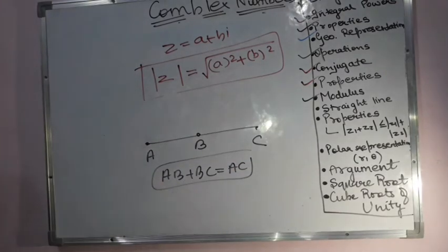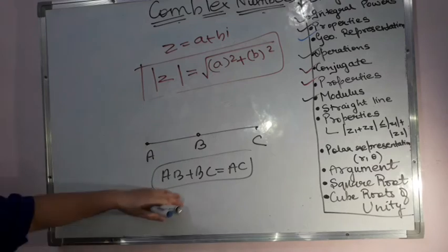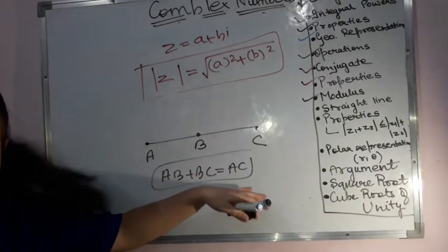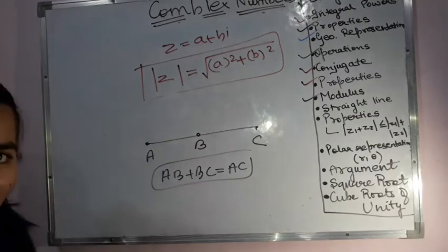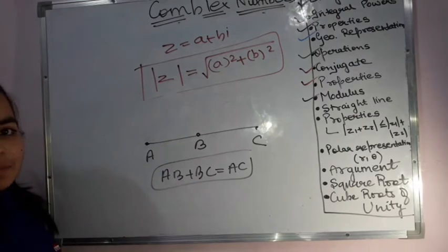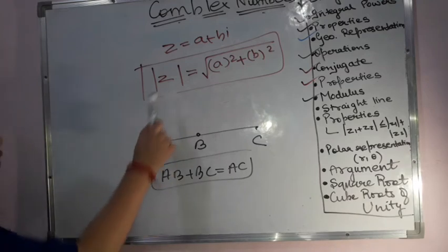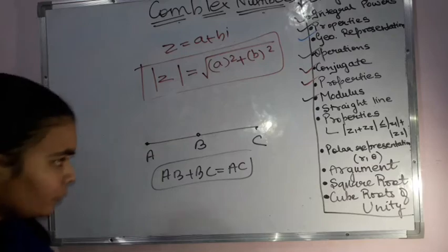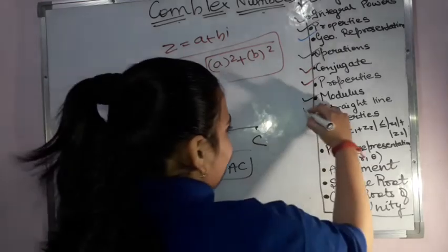So when we know this property, we will calculate the value for AB, for BC, and for AC. How to calculate the value? The absolute value, that means the modulus of it. If AB plus BC comes equal to AC, then hence proved. So this is a straight line one.